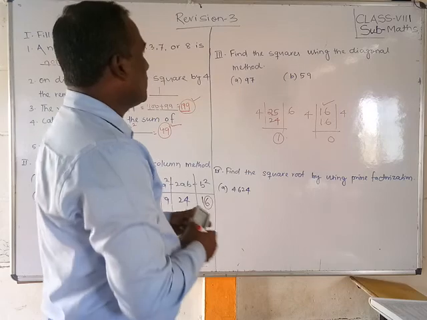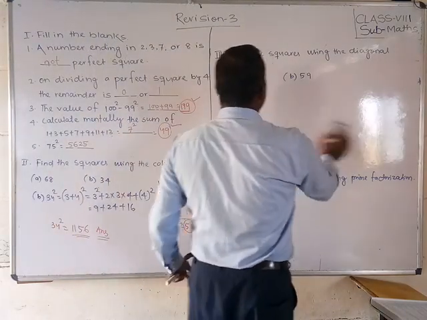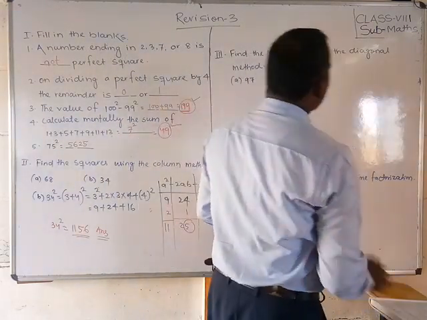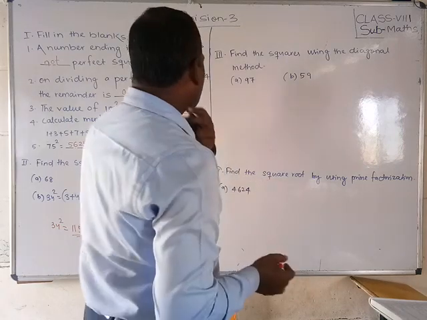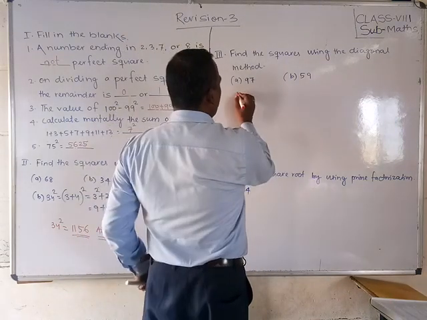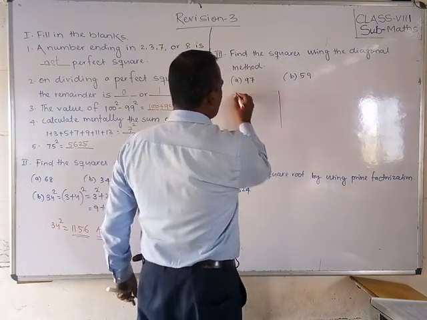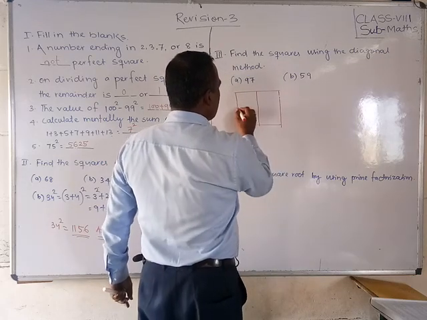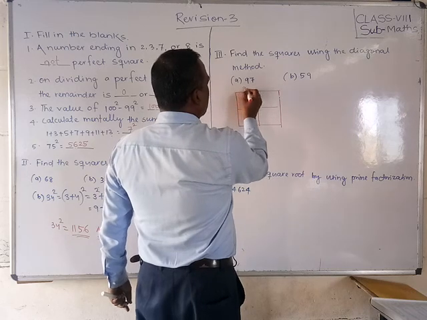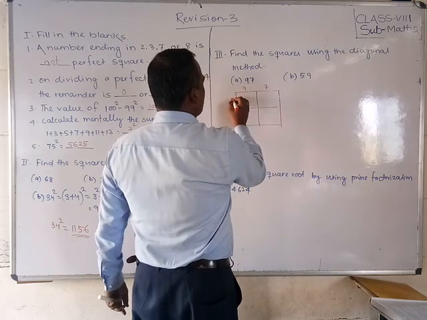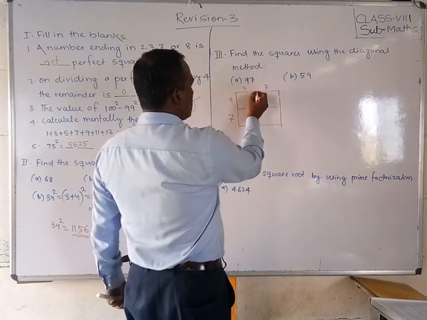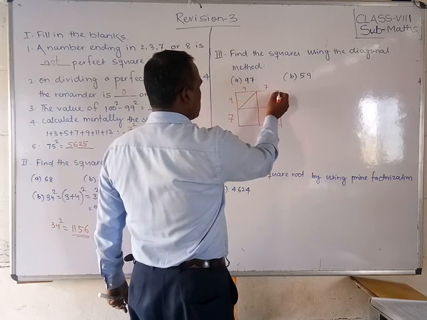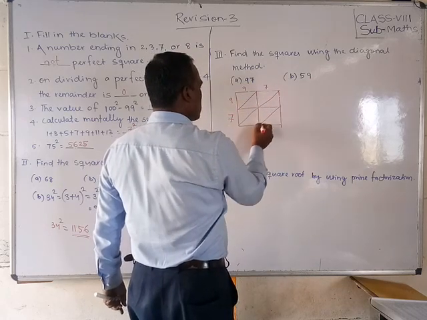Next friends, you should see. Next one is find the square using the diagonal method. Okay students, for the diagonal method, before doing, first you should make a box. On the square you should mark it like this, and keep right here 9, 7, here 9 and 7. Next, diagonal you join it. This diagonal also join. This diagonal also join.